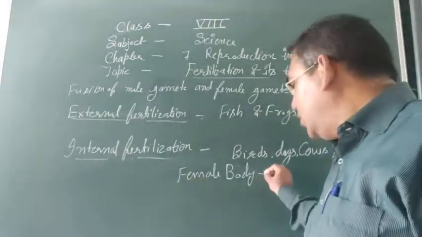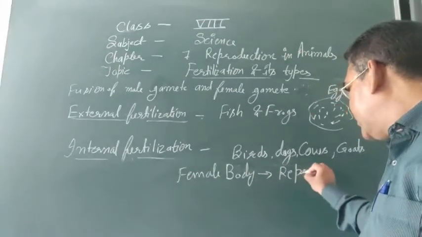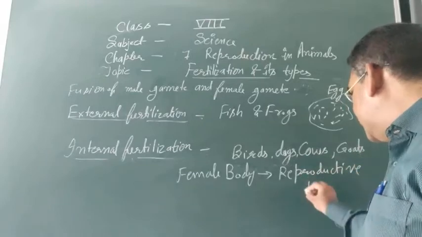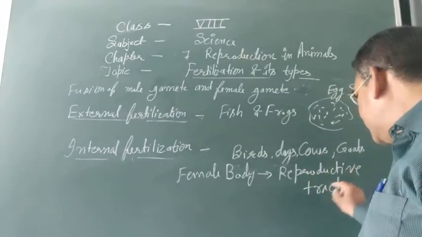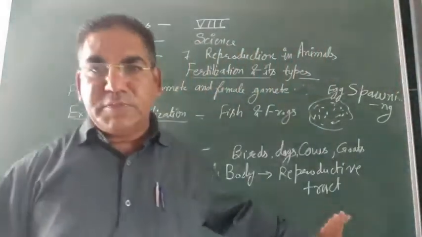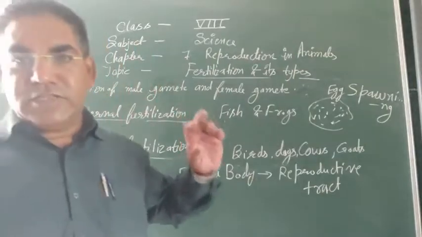In the body, and where in the body? The reproductive tract, a tube-like structure. This is known as internal fertilization.